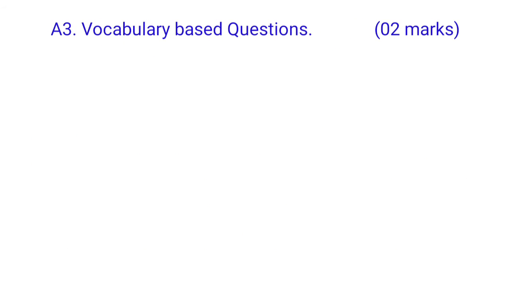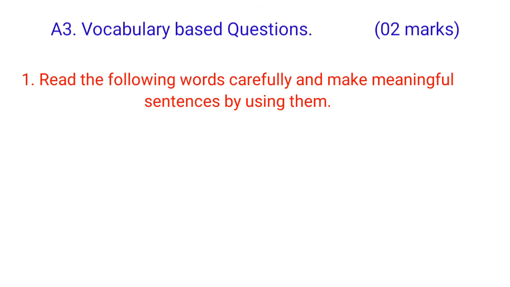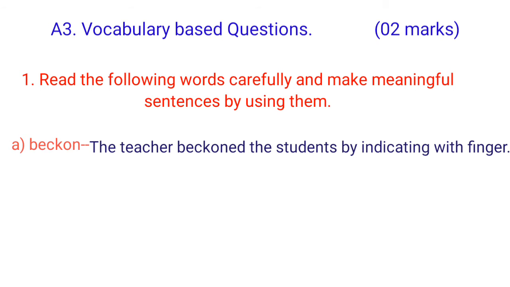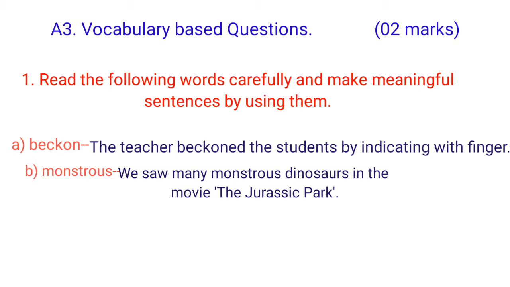A3, vocabulary based questions. These questions are also asked for 2 marks. Question 1, read the following words carefully and make meaningful sentences by using them. Beckon: the teacher beckoned the students by indicating with the finger. Beckon means to call by gesture. Monstrous means terrifying. We saw many monstrous dinosaurs in the movie Jurassic Park.